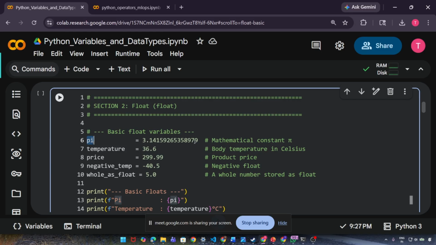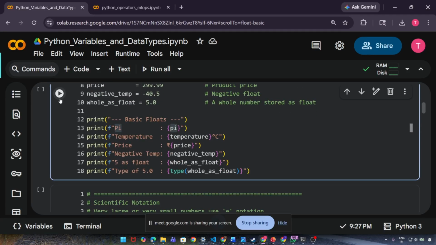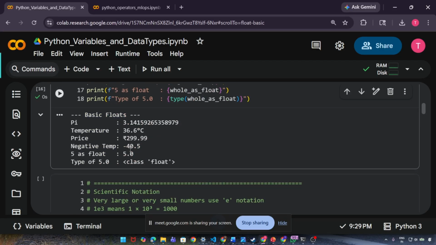3.1415926555809. This is the value of the actual pi. Temperature 36.6. And then temperature minus 40.5. Whole as float 5.4. Okay. This is the example of floating point number. Okay.